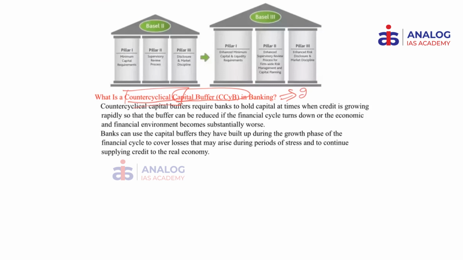According to Basel norms, it is 2.5% of the risk-weighted assets. So you want to keep aside 2.5% of that capital to ensure that just because in the booming phase you are lending a lot, it doesn't mean that all the businesses would be seeing a success.